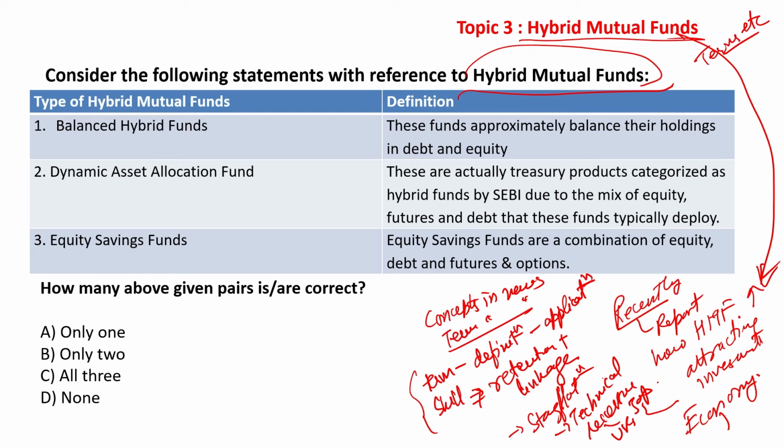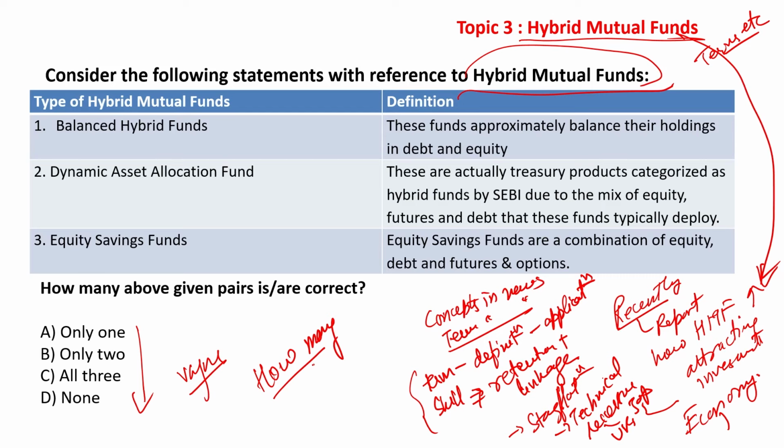There are various types of hybrid mutual funds and the definitions are given, and the formatting is again vague. You are not asked whether 1, 2 or 3 are respectively correctly matched. How many? Again, how many?